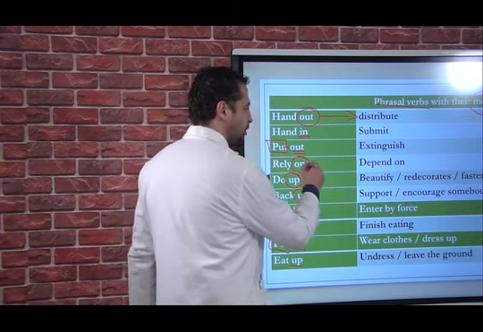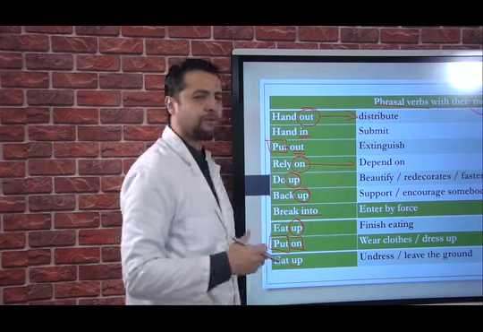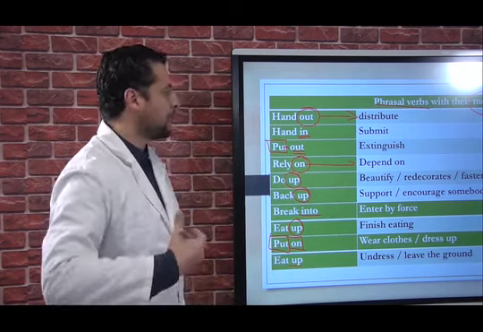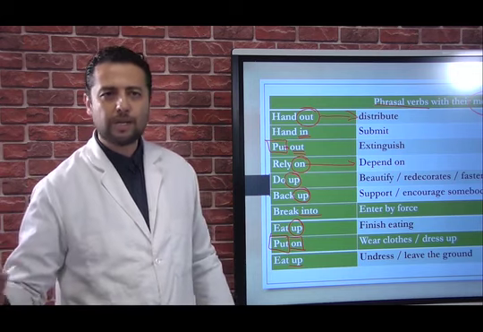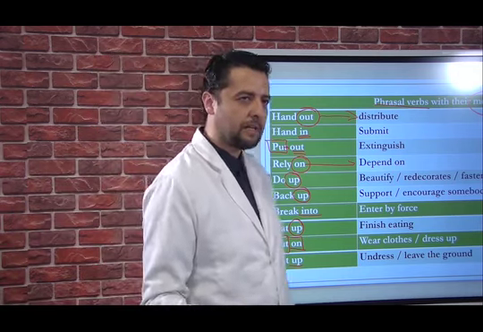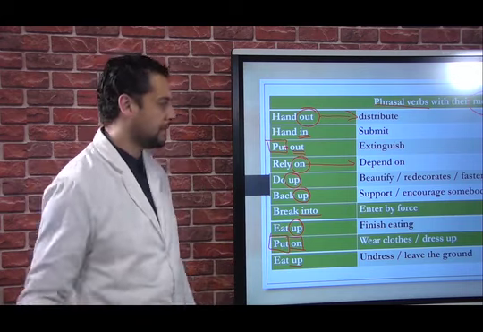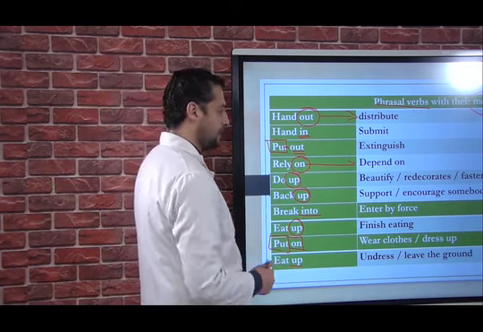We have here "rely on", which means to depend on someone. For example, when I have my close friend or my best friend, I can rely on him or on her, because whenever I need his or her help, she's always there or he's always there to help me. So I use the verb rely on.